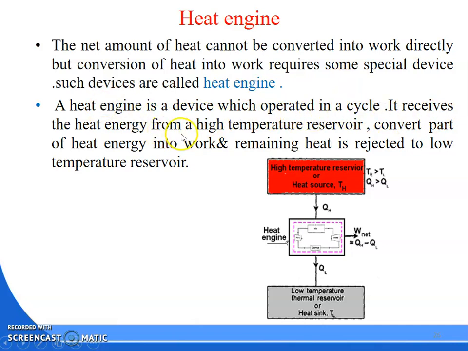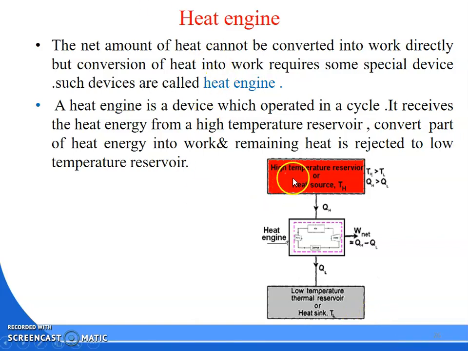The heat engine receives heat energy from a high temperature reservoir. The high temperature reservoir is known as the heat source, which will be represented by TH. QH amount of heat will be absorbed from the high temperature source, and part of that energy will be converted to work, that is W net. The remaining part will be rejected to the low temperature reservoir, known as the heat sink, TL. Clear?